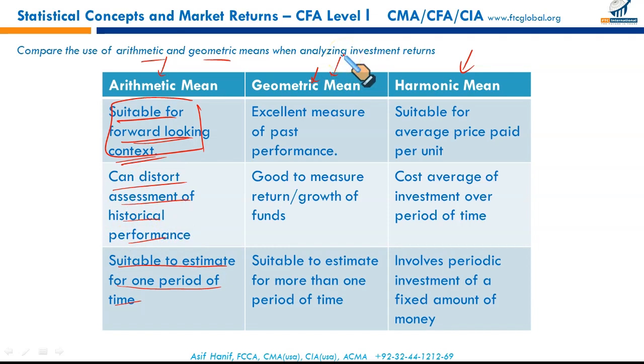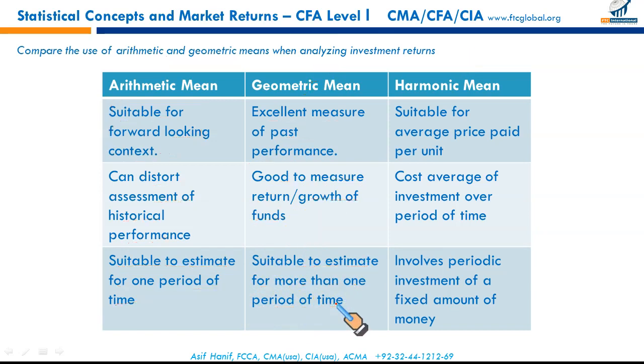For a larger amount of past data, where there are more observations in the past, we use geometric mean. It's an excellent measure for past performance. If you have the last 10 years of return, we can use geometric mean to calculate the return for the future. It's good to measure return or growth over an extended period of the past. It is suitable to estimate for more than one period of time. It will give you an overall aggregate return over a period of 5 or 10 years.